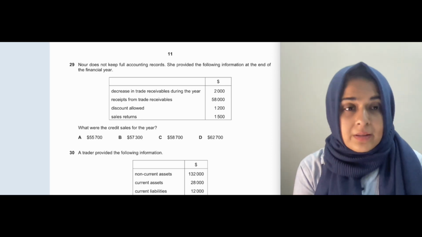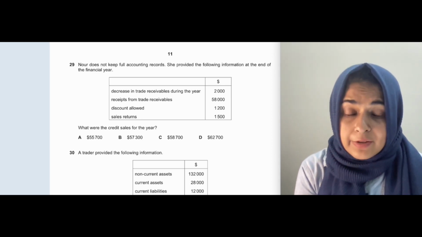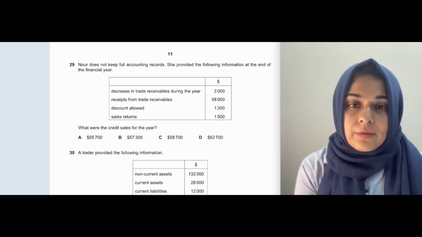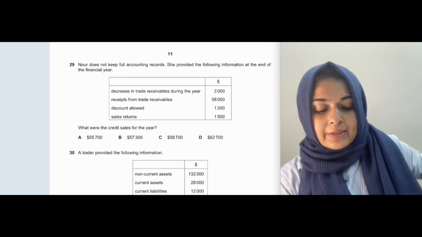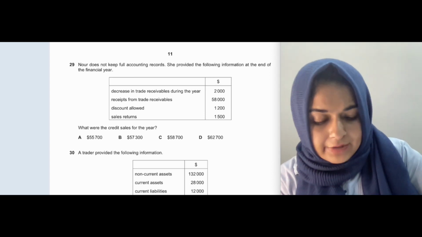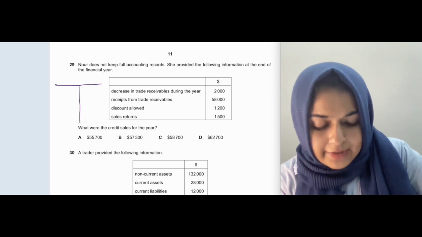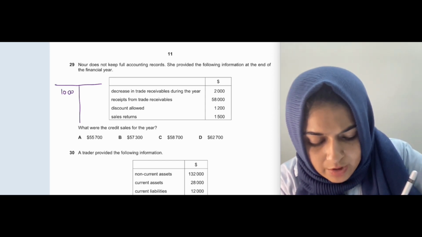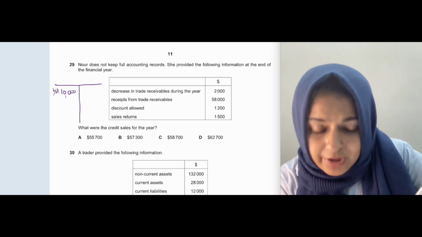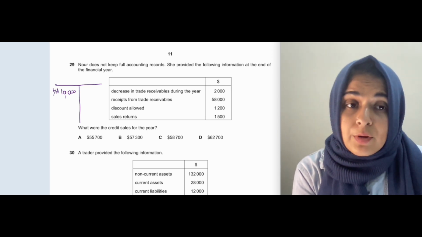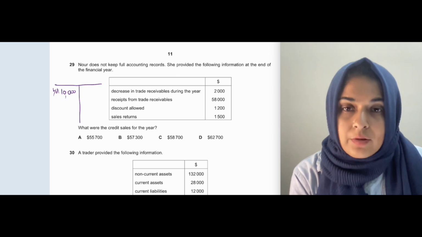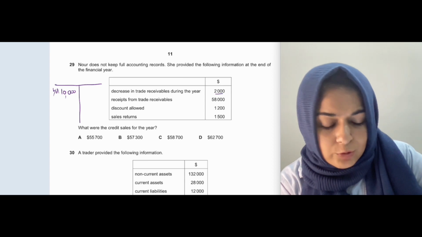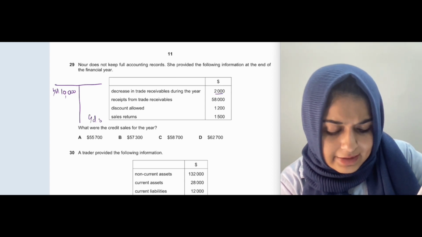So I tell all my students that whenever you're doing incomplete records and you need to calculate credit sales, you use the sales ledger control account. That's a very nice, easy way. The sales ledger control account is basically the total of the trade receivables account. So I will assume a value. Let's say my trade receivables at the start of the year were 10,000. Okay, balance brought down, and balance brought down of course will come on the debit side because trade receivables are assets, and assets have a balance brought down on the debit side. So I will reduce this 10,000 by 2,000. So balance carried down is 8,000.